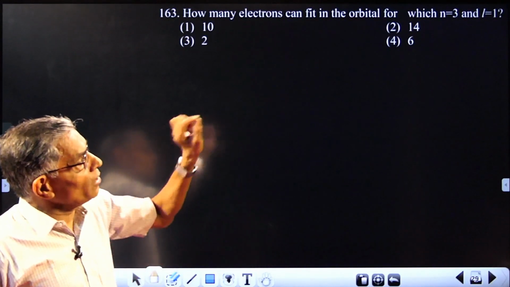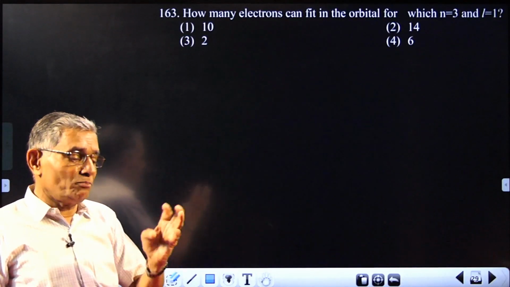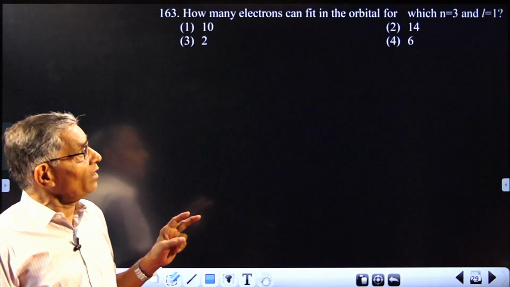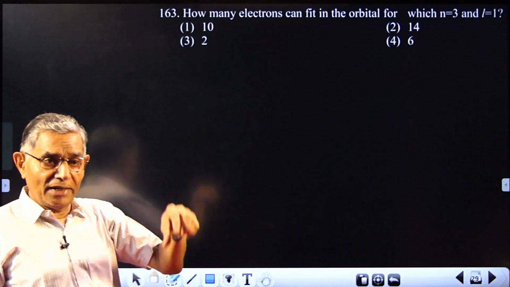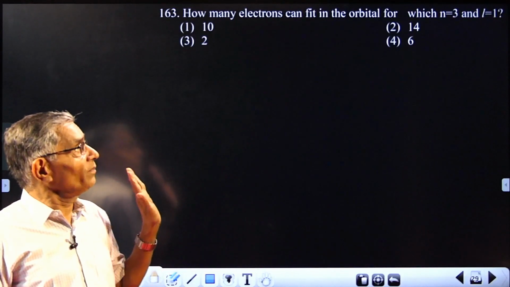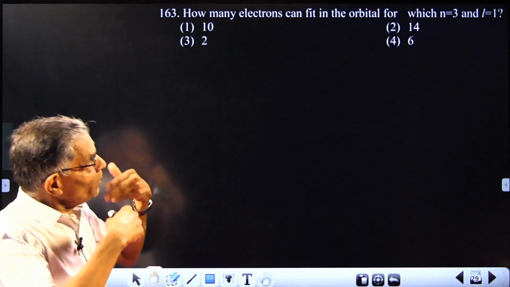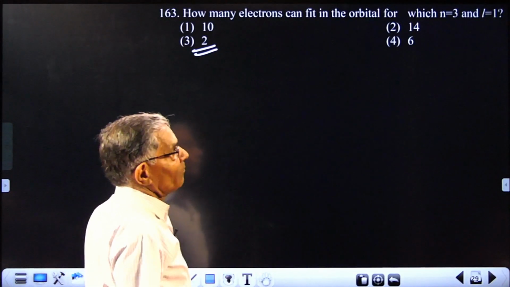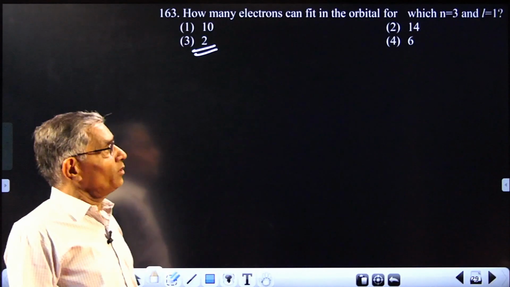What is given is a subshell. Something described by principal quantum number and azimuthal quantum number is a subshell. The question is not how many electrons are accommodated in that subshell. It is an orbital. That's all. In an orbital, whatever the subshell, an orbital can accommodate only 2 electrons. Not more than that is possible.